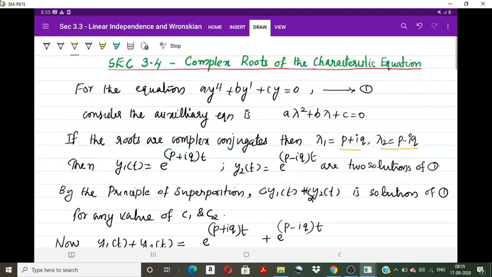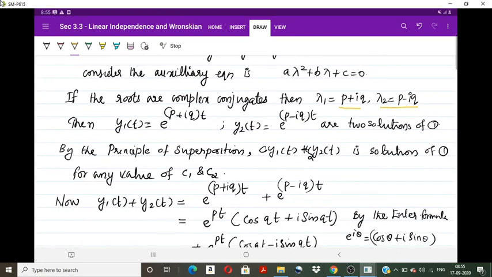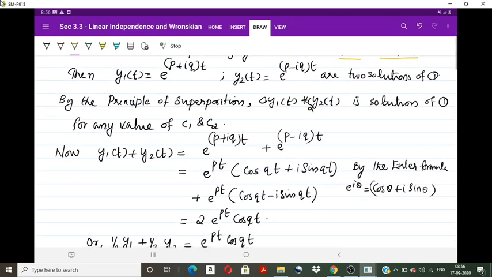Since taking y1 as e raised to p plus iqt and y2 as e raised to p minus iqt is something very difficult, we are trying to take solutions written in some simpler form. For that, we know that C1 y1 plus C2 y2 will also be a solution of the corresponding equation for any values of C1 and C2. So first of all, we take the sum y1 plus y2.